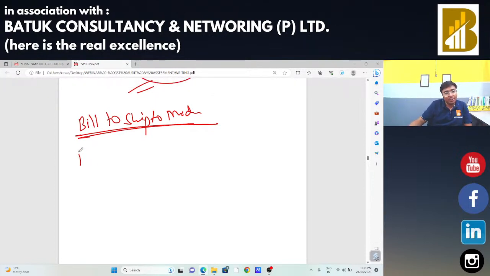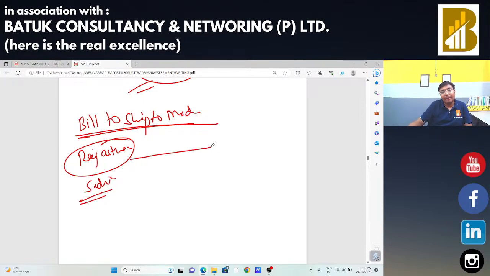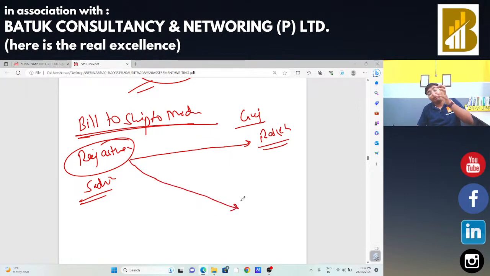Suppose I am a registered person in Rajasthan, and I am going to make a particular supply in Gujarat to Mr. Rakesh. Rakesh says to me, sir, please dispatch that particular goods to Rajasthan at the place of Mr. Mukesh.